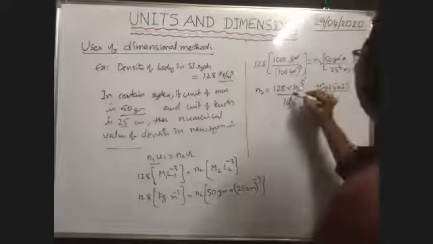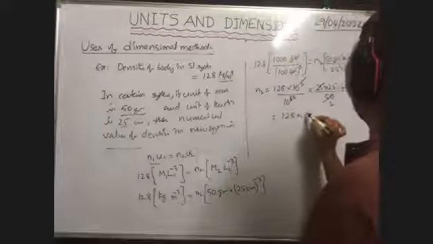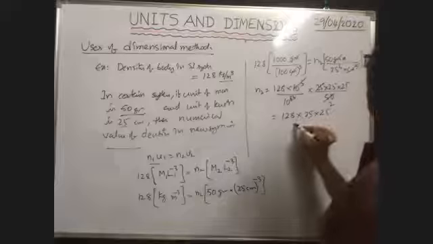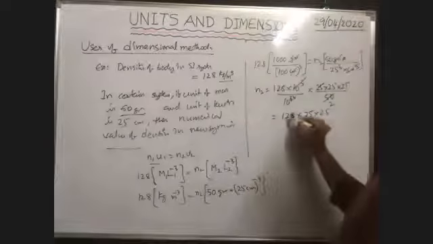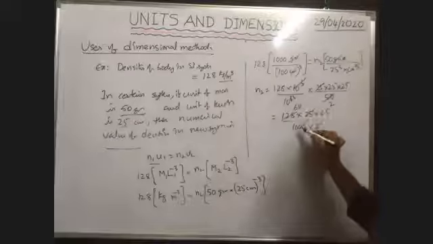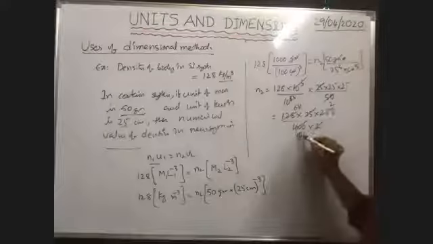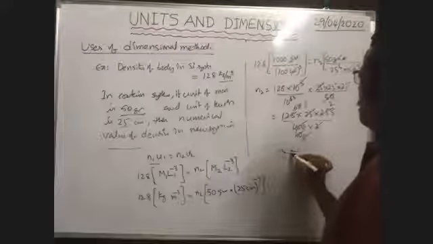Here 10 cube. Therefore, 128 into 25 into 25 by 1000 into 2, 64s are 64, and 25 4s are 100, 40. Therefore, n2 is equal to 40.